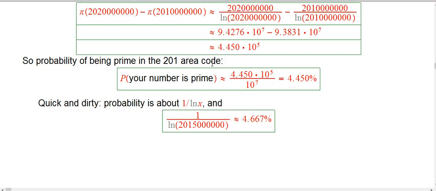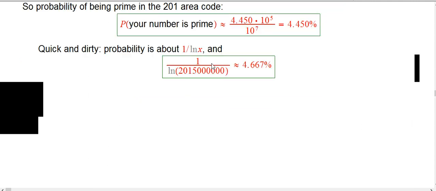I just picked an x right in the middle of the 201 area code, 201.5 and 6 zeros, and took the reciprocal of the ln, and you get about 4.667, about 4.7%. It's off by a little bit, but it gets you there. If I was just trying to do this very quickly and roughly, I would use this method. But it's nice to have a better approximation, which the pi method gives you.